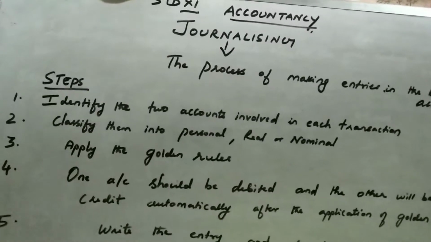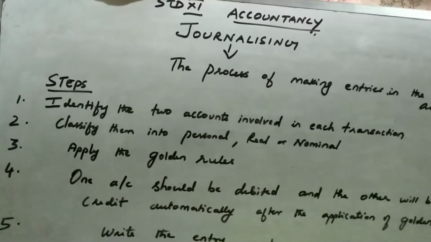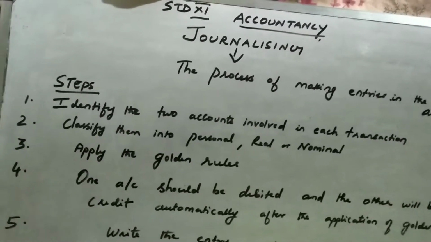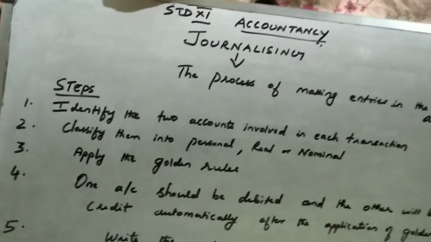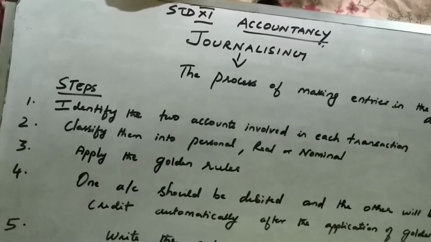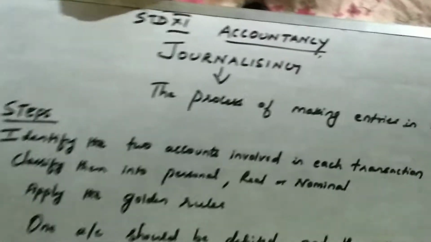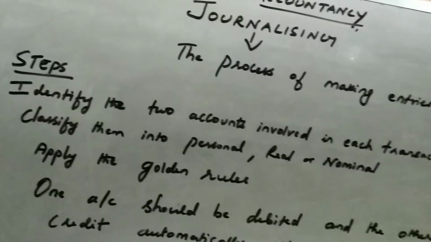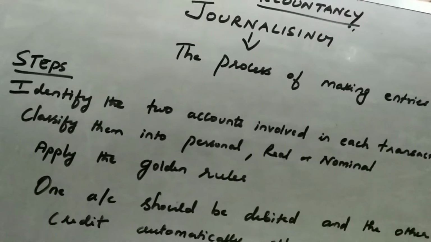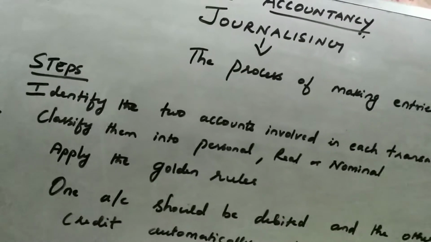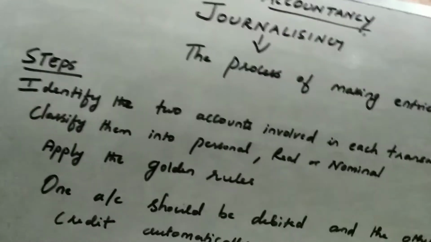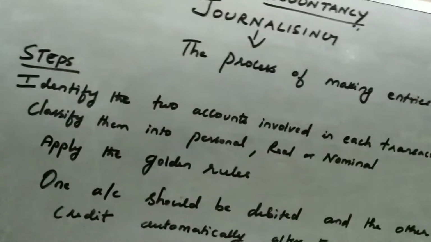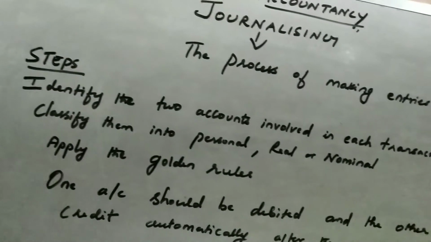Let us just have a short recap about the classification of accounts. Accounts are classified into two, personal and impersonal accounts. So what is personal? It deals with people, right? It can be natural person, artificial person, and representative personal account. Natural person like you and me, Ram account, Sita account, Shyam account, Gokul account. All these names of a natural person come under natural person.